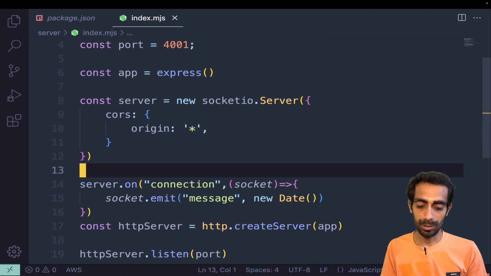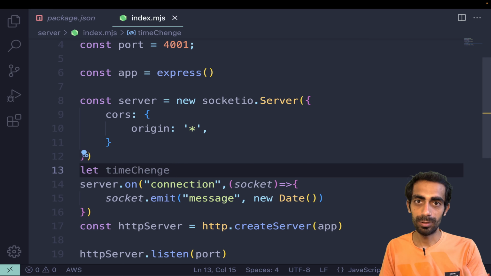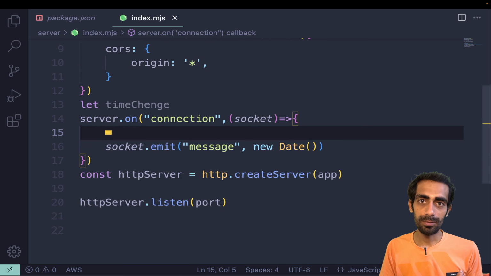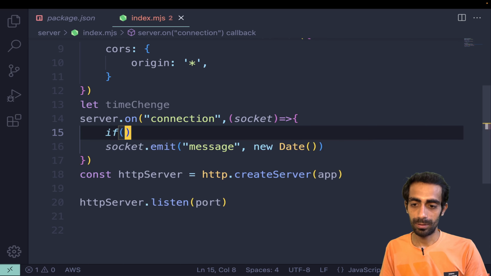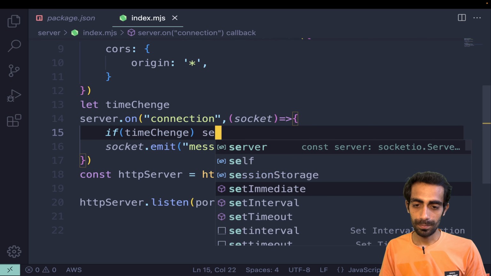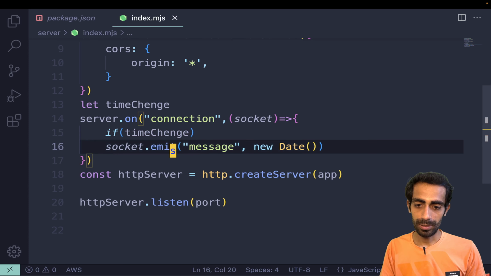But for that we need to define a time change, so each time the time changes it will send the new date. This is just a timer that we'll start with, and after that we'll start to implement the real-life examples. And here I'll say if time change is there, then I'll simply say, let me try this one.